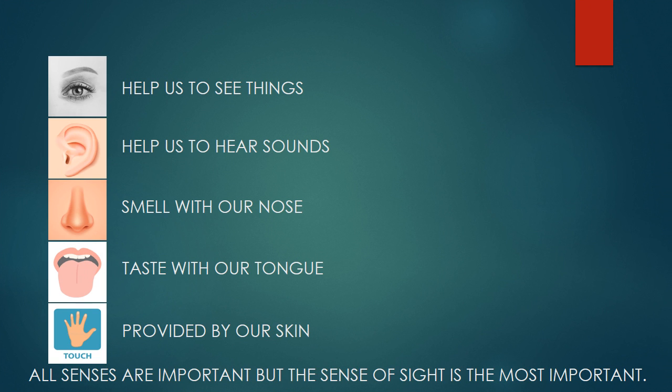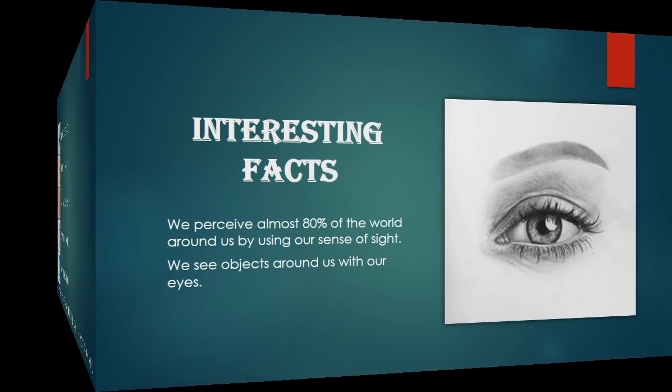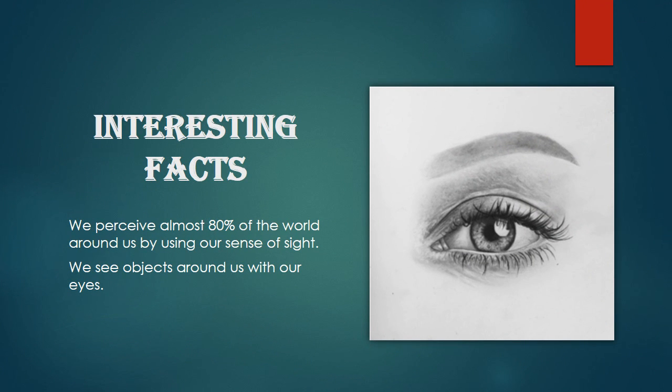Eyes help us to see things, ears help us to hear sound, we smell with our nose, taste with our tongue, and the sense of touch is provided by our skin. Of course, all senses are important, but the sense of sight is the most important. Here are some interesting facts. We perceive almost 80% of the world around us by using our sense of sight.